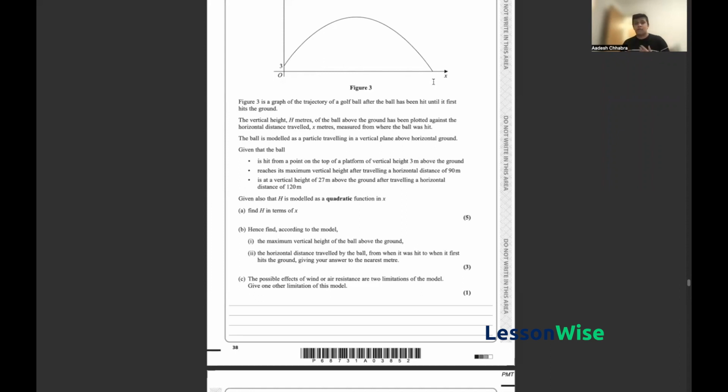But if you've ever thrown a ball up a hill or down a hill, you know that the ball may travel further, or may travel a shorter distance. Also, another assumption may be that the ball may not follow a completely quadratic path. It's not necessary that it may follow this parabolic shape, and so that is another limitation. So again, with these sorts of questions, just use ingenuity, and any sort of answer that would differentiate a mathematical model from the real world is legitimate. Okay, so that concludes question 12 for this paper.